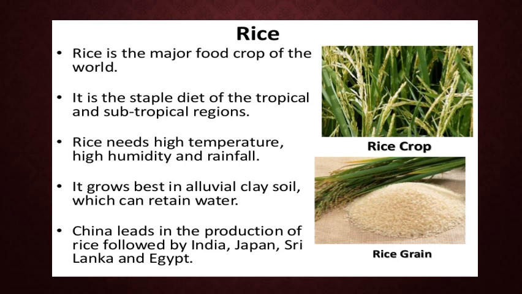Rice. Rice is the major food crop of the world. It is the staple diet of the tropical and subtropical regions. Rice needs high temperature, high humidity, and rainfall. It grows best in alluvial clay soil, which can retain water. China leads in the production of rice, followed by India, Japan, Sri Lanka, and Egypt.